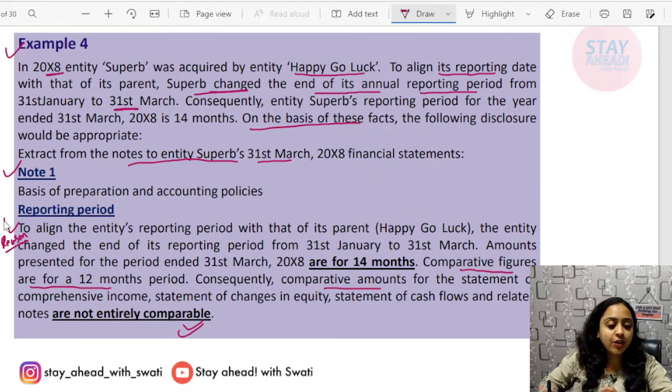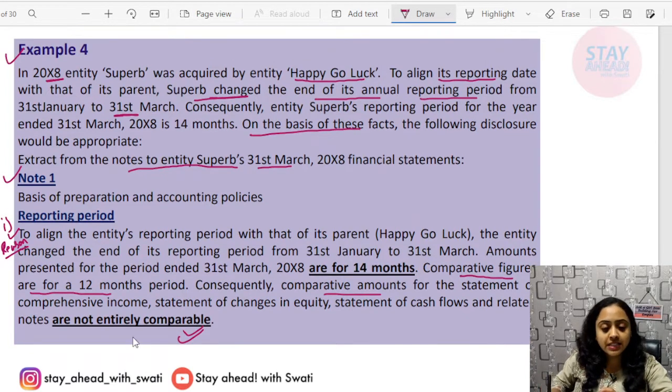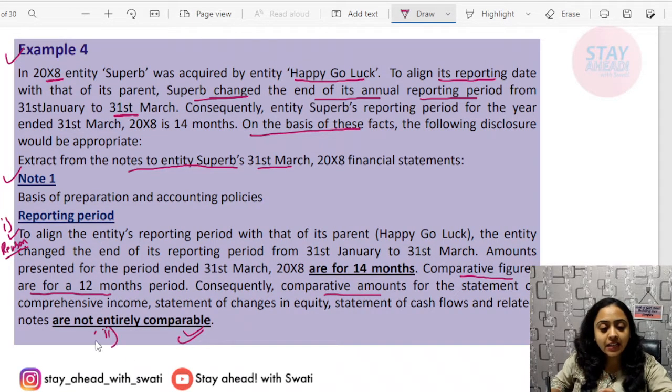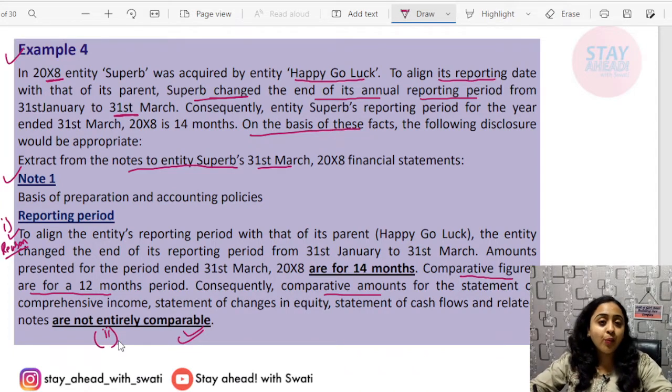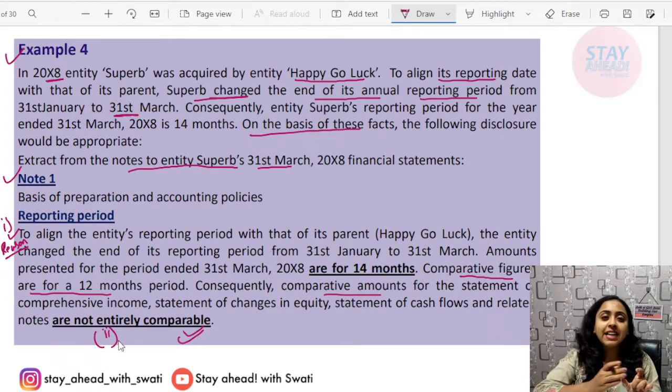I said that you have to mention 2 things. Firstly, the reason, and secondly, the fact that these are not comparable when you are adopting any shorter or longer reporting period. So, from this example, you are more accommodated with the concept of what you need to do in case of any longer or shorter reporting period.